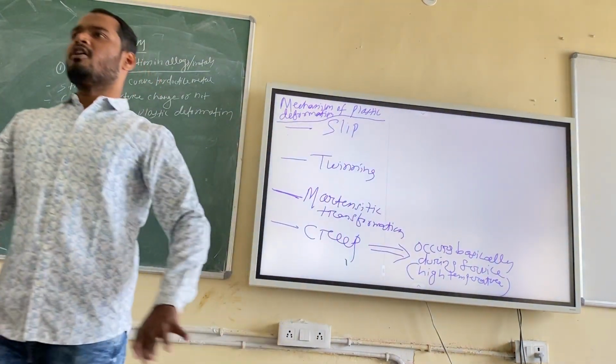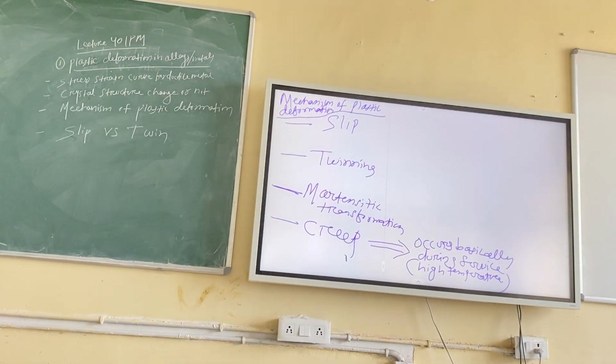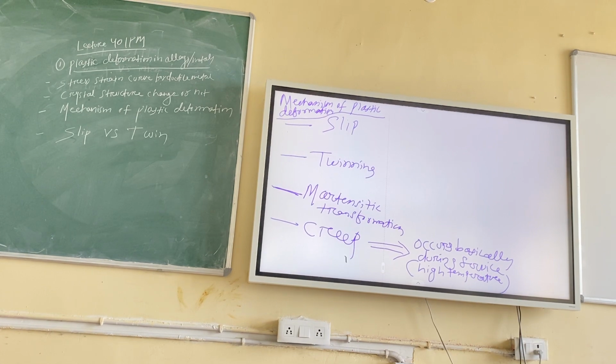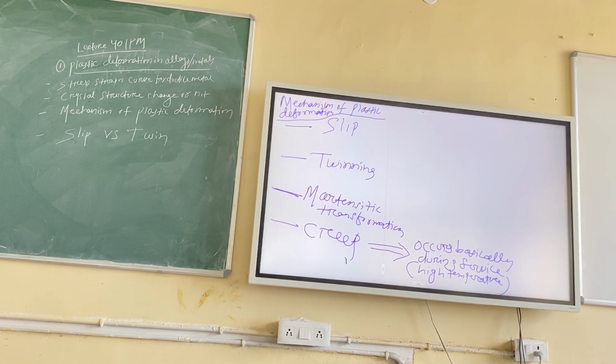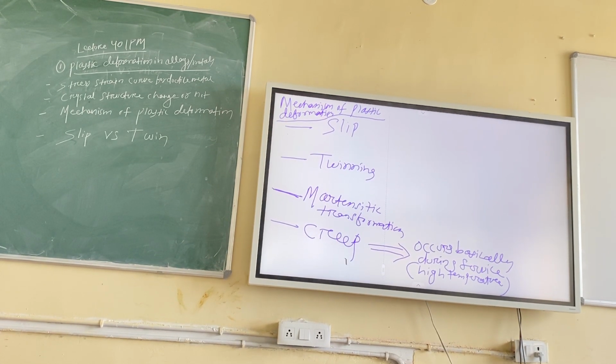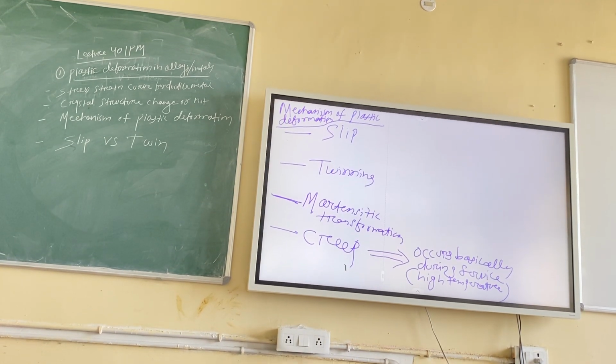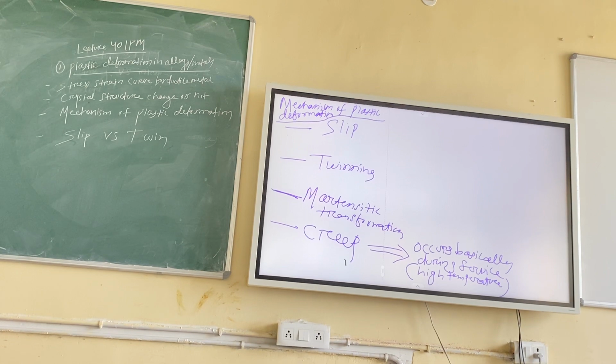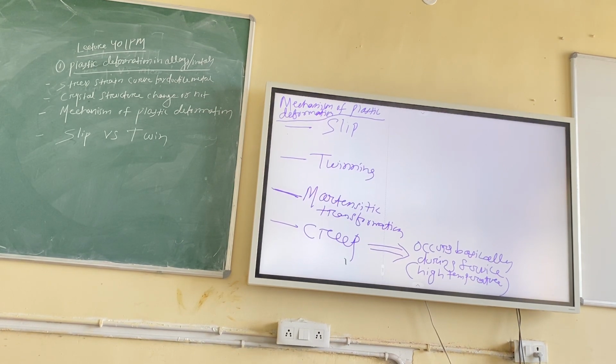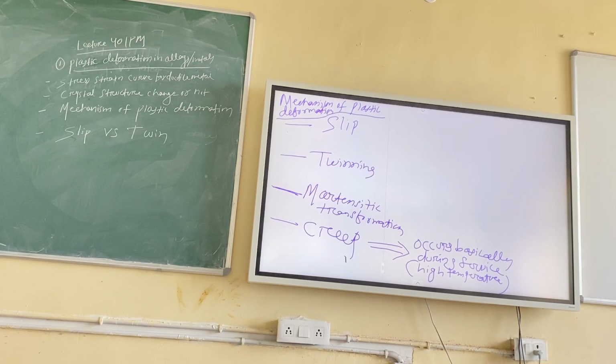That means in other way I can say creep is a plastic deformation which occurs automatically in the material. We are not doing anything. The material is at high temperature and for a long duration of time it is automatically happening. So it is a very slow process. That means you cannot identify when creep will be there. It will automatically fail the material.